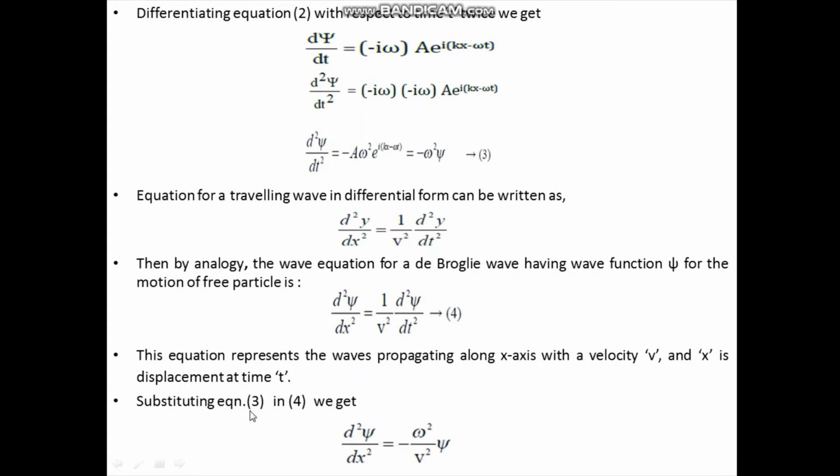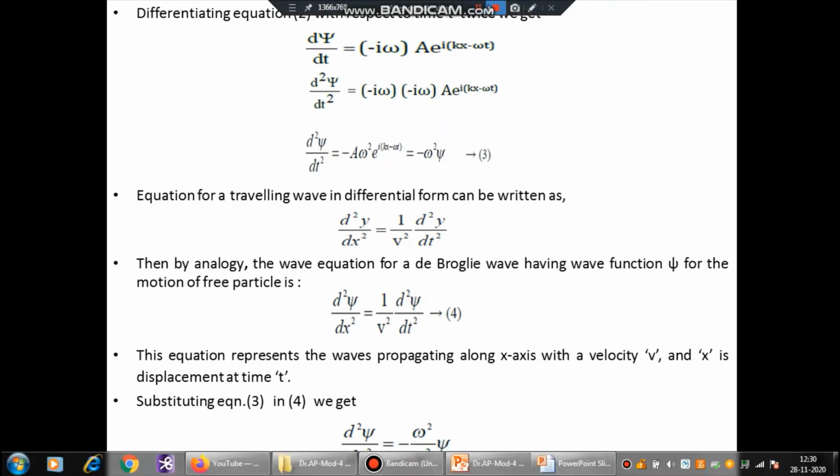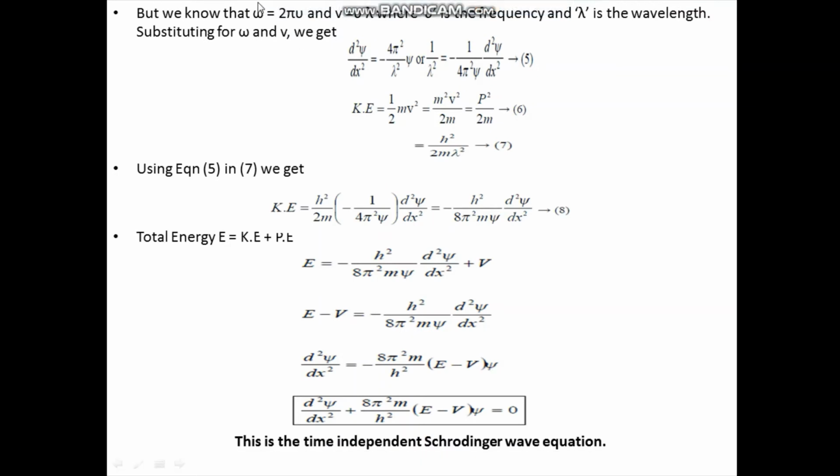Substituting equation 3 in 4, we get d square psi by dx square is equal to minus of omega square by v square into psi. We know that omega is equal to 2 pi nu and v is equal to nu into lambda, where omega is angular frequency, nu is frequency, v is velocity, and lambda is the wavelength.